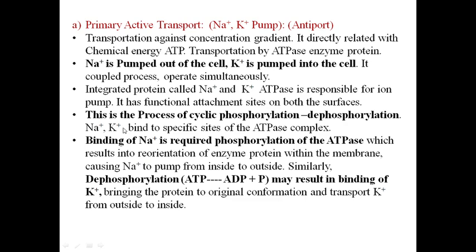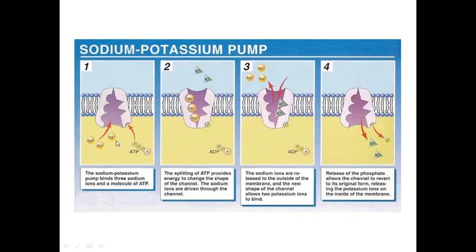What happens here we can explain through this diagram. In this protein ATPase, the phosphorylation of ATPase by ATP takes place. The sodium is attached here, and after attachment of sodium, the phosphorylation takes place.